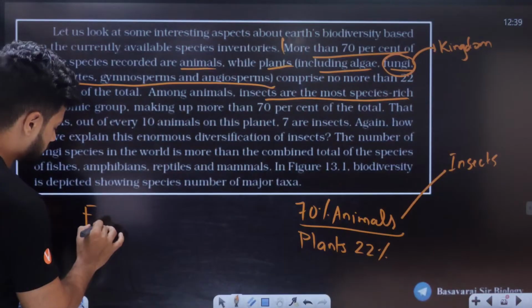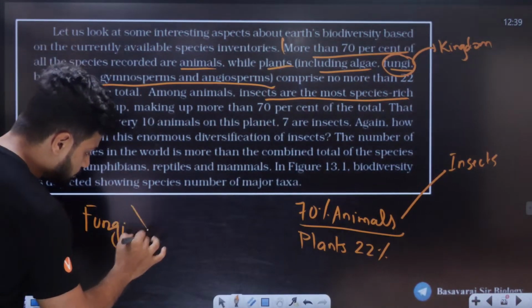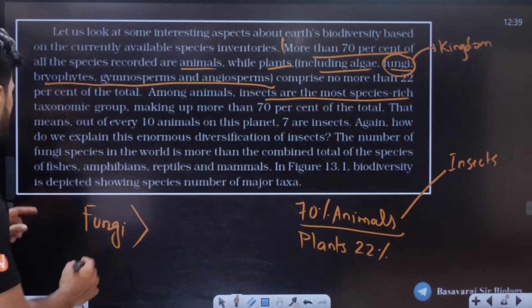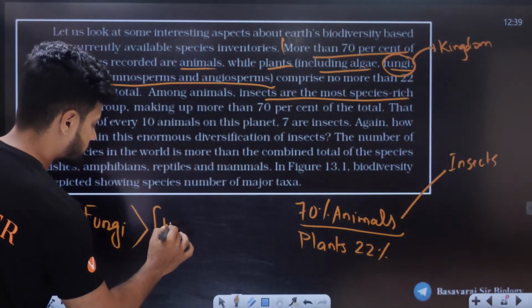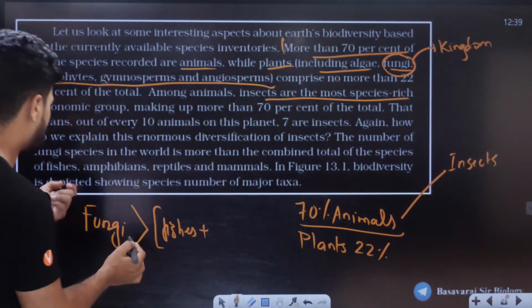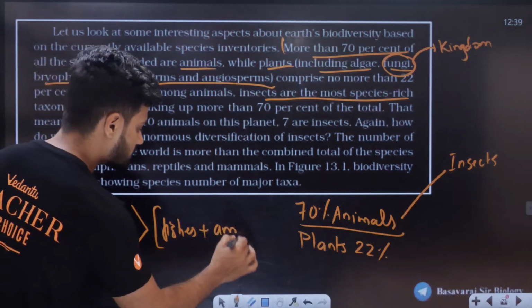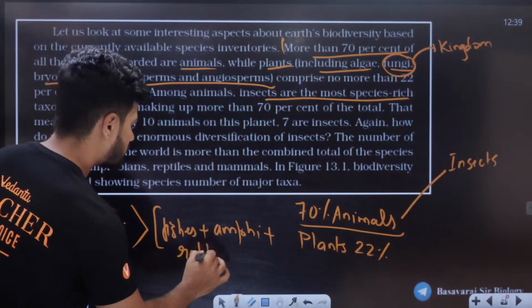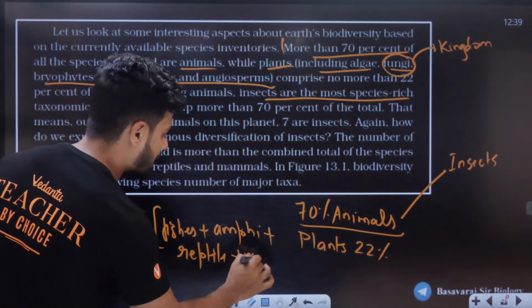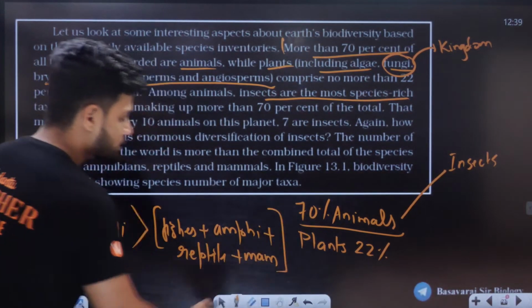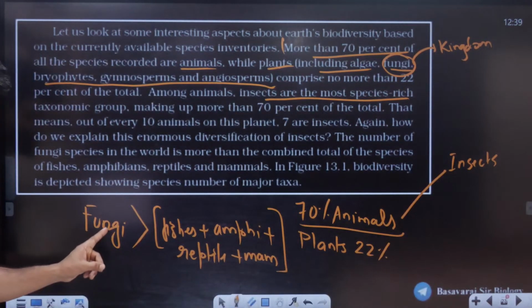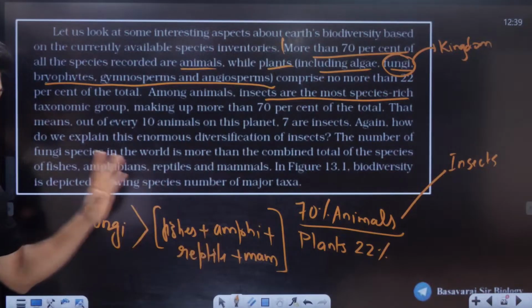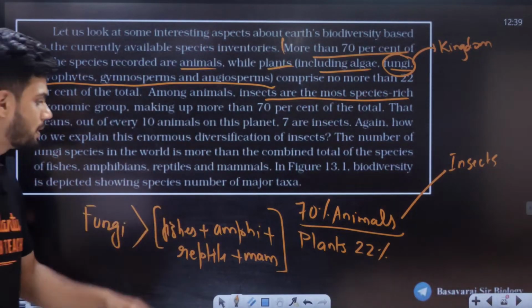The number of fungi species, a very important line, is more than the combined total of species of fishes plus amphibians plus reptiles plus mammals. So that is how high the species of fungi is going to be. Fungi is going to be higher than fishes, amphibians, reptiles and mammals combined.